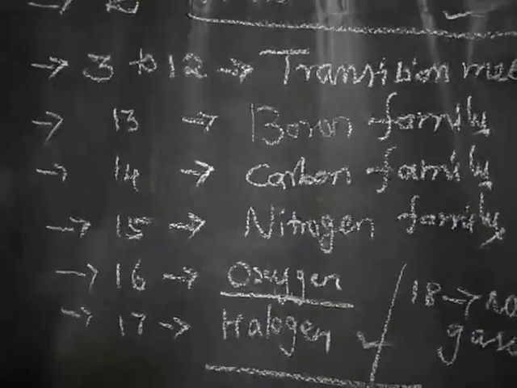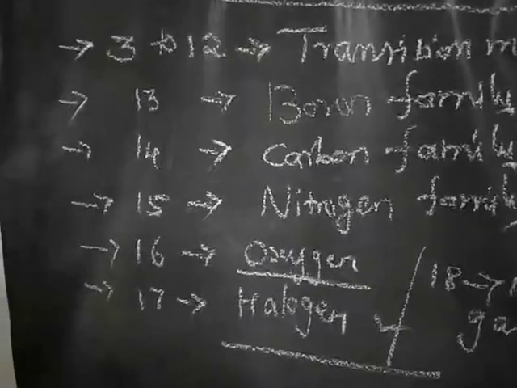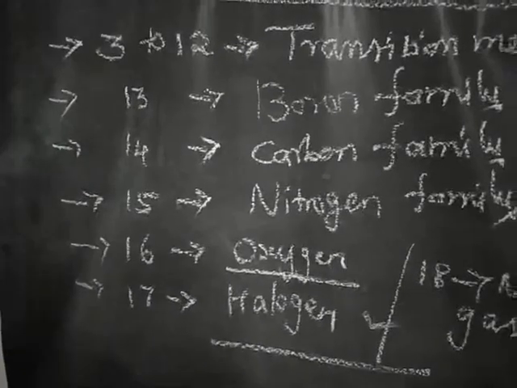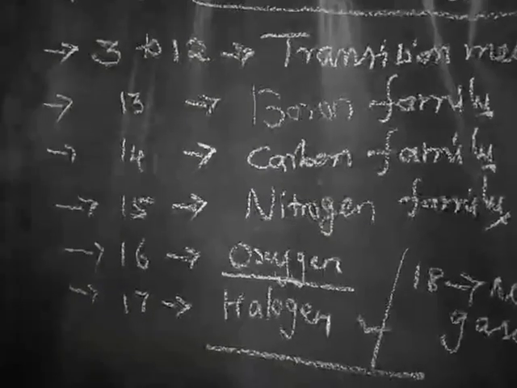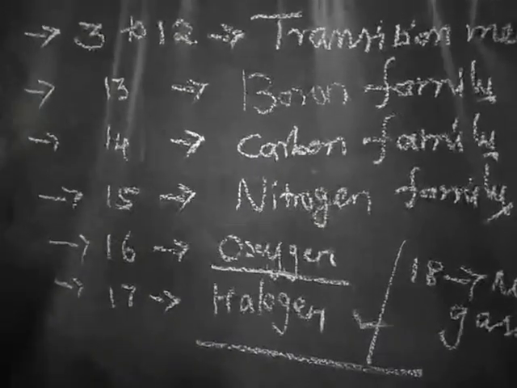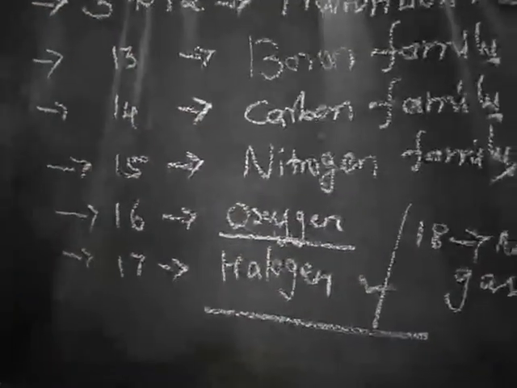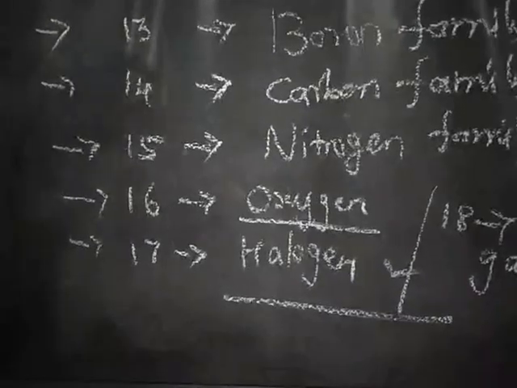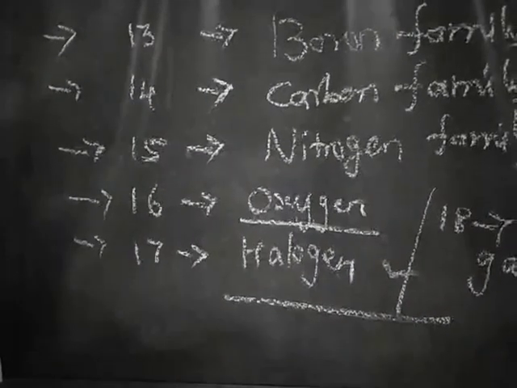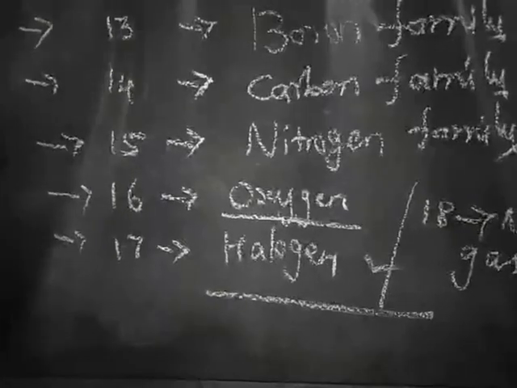Elements present in a group have identical valence shell electronic configurations, so they have similar properties. In the boron, carbon or nitrogen family, all elements have the same valence electrons, so they have similar chemical properties.